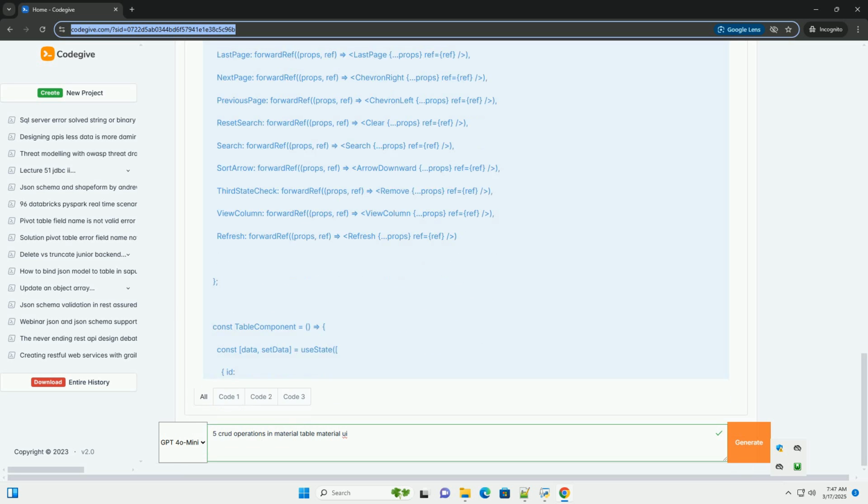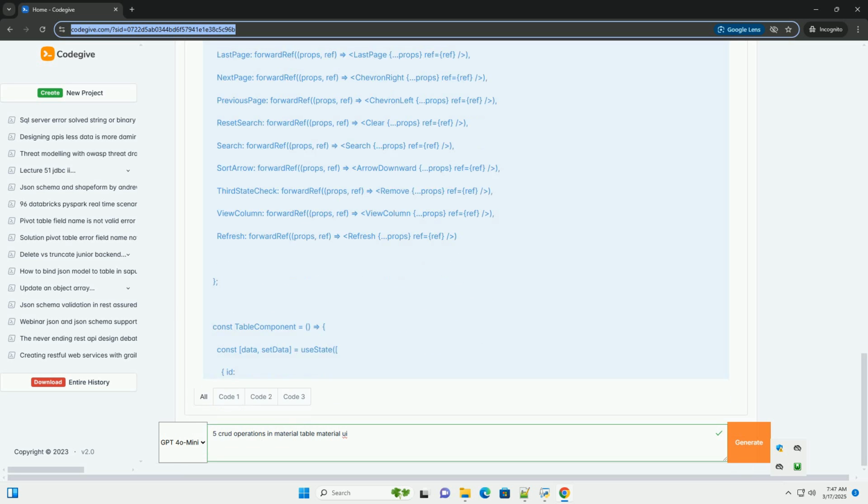Explanation. onRowDelete is called when the user clicks the delete button. It receives oldData, the row data to be deleted. Promise, asynchronous operation. Set timeout, simulated API latency. API call, important: replace the commented out fetch code.